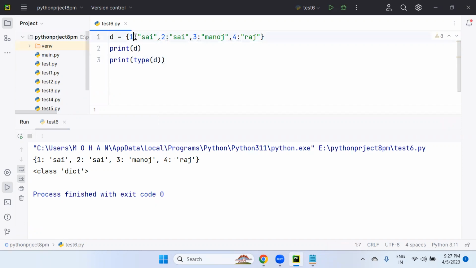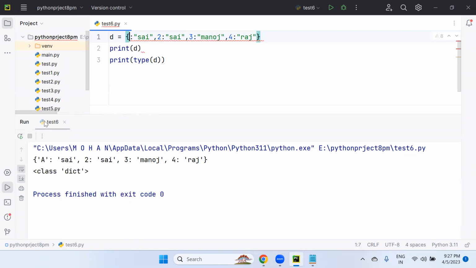Now key can be of any type. Yes, key can be a name, a string. Key can be a string type. Key can be integer type, like what I included previously. Key can be float type, 1.9. Key can be character type. It's a string only.